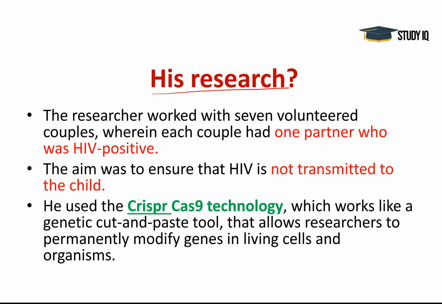So we'll talk about his research. His name is Jiankui, so we'll call him he. In his research, he experimented on 7 couples who volunteered to him. One partner in each couple was HIV positive, and the aim of this scientist was to prevent their child from getting HIV. This was all his research was based upon.